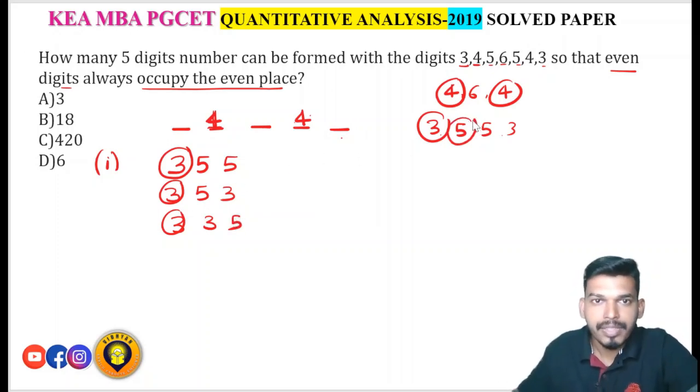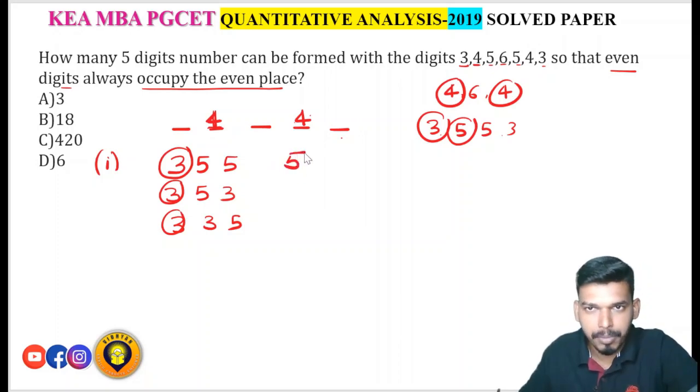Suppose I place 5 in the first position, then 5, 3, 3, 5, 5, 3, 5, 3, 5.